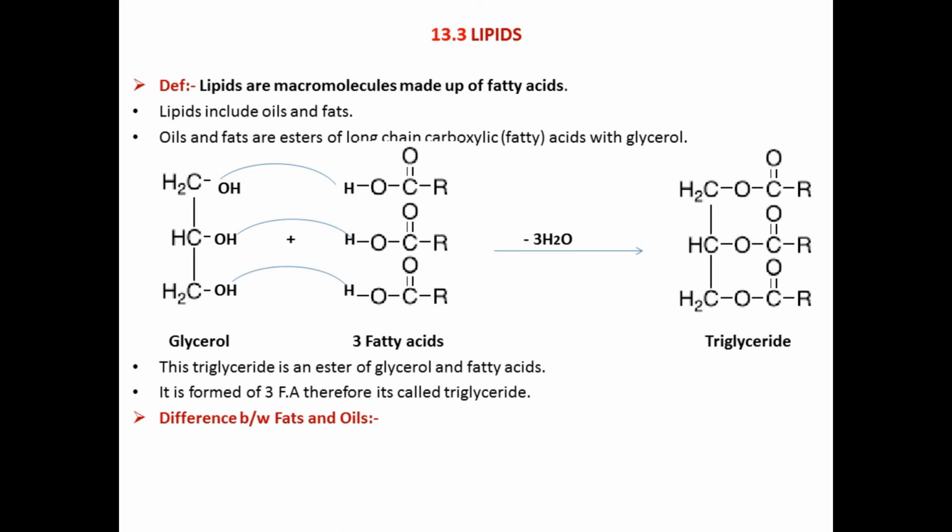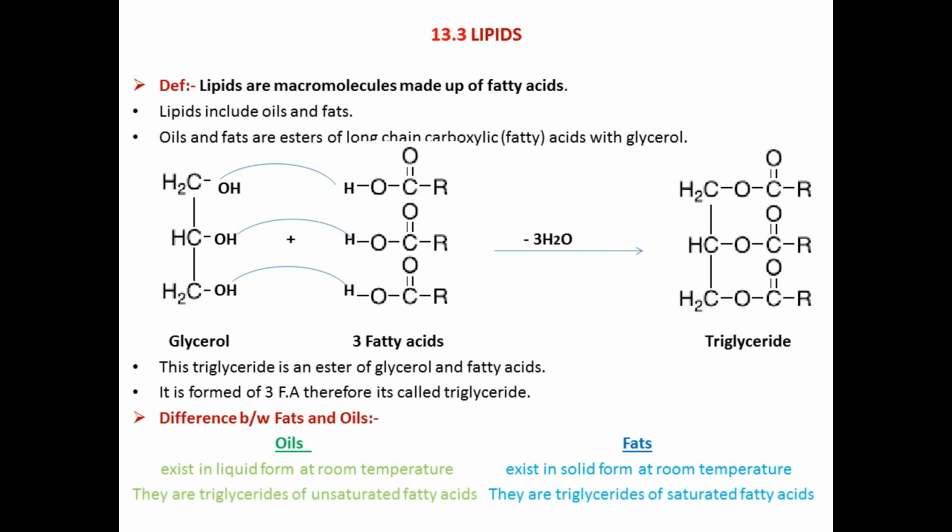Now we will discuss the difference between fats and oils. Oils exist in liquid form at room temperature, whereas fats exist in solid form at room temperature. Oils contain unsaturated fatty acids. Unsaturated fatty acids mean those fatty acids which may have carbon to carbon double or triple bonds. On the other hand, fats are composed of saturated fatty acids. Saturated fatty acids mean those fatty acids which contain carbon to carbon single bonds. So this was the difference between fats and oils.